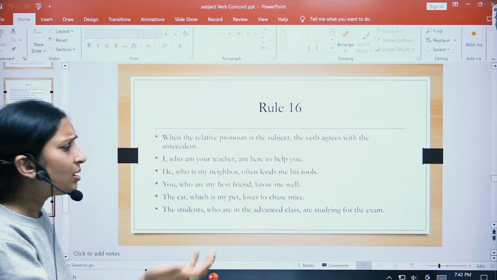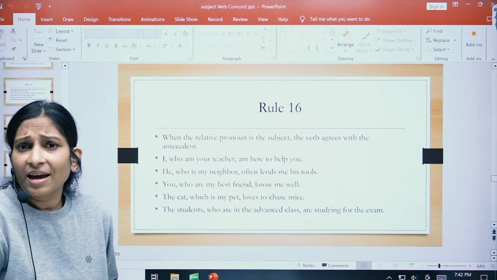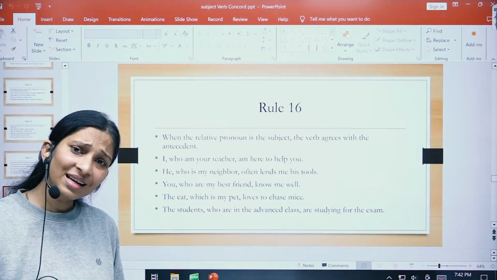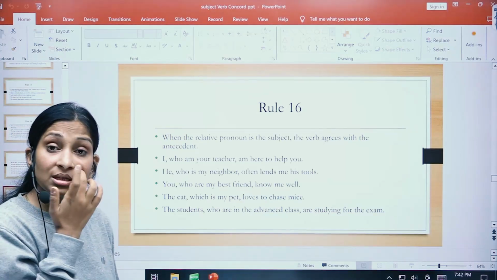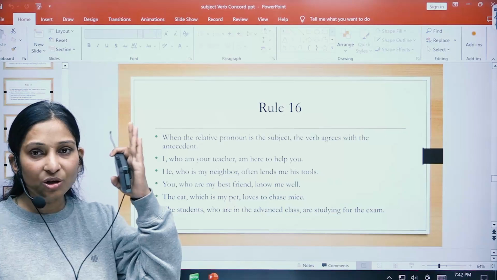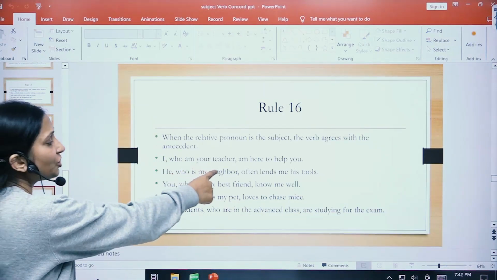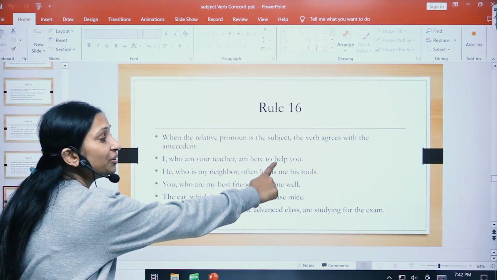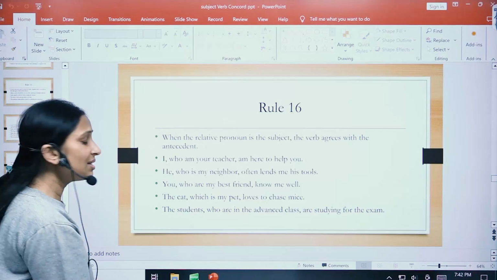Here, take who am your teacher as a relative pronoun or a filler, but they are not the main subject about which the sentence is talking. So in that case, concentrate just on the main subject and not anything that has been used in the middle of the sentence. So I, who am your teacher, am here to help you. So I am here to help you. The middle part is just filling the sentence.